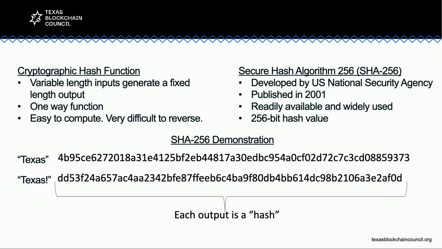So the secure hash algorithm 256, which I'll refer to here on as SHA-256, was developed by the U.S. National Security Agency, had nothing to do with Bitcoin, was published in 2001, well before Bitcoin, is readily available and widely used, and is referred to as SHA-256 because the output is a 256-bit hash value. Really, this is just a tool that can be used to encrypt any information.